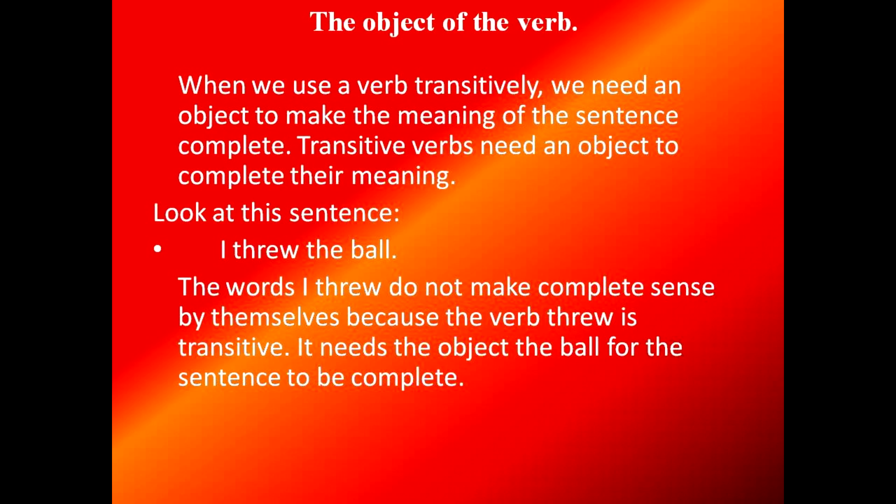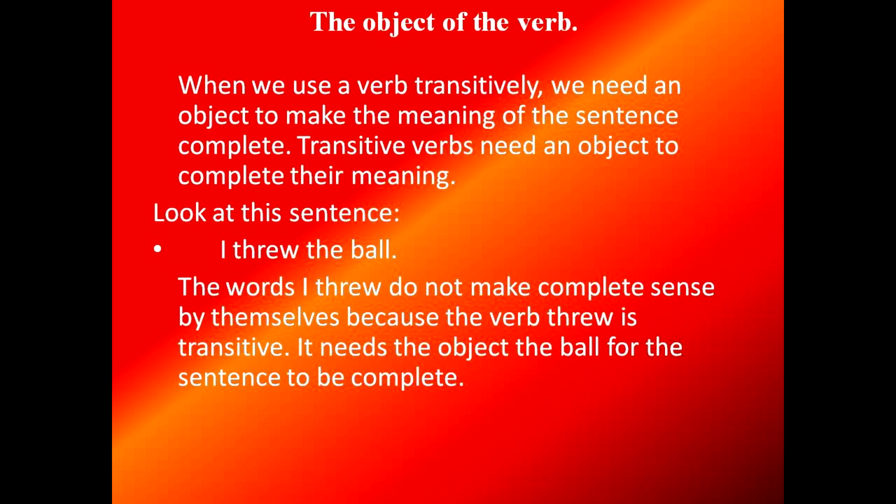When we use a verb transitively, we need an object to make the meaning of the sentence complete. Transitive verbs need an object to complete their meaning. Look at this sentence. I threw the ball. The words I threw do not make complete sense by themselves because the verb threw is transitive. It needs the object, the ball, for the sentence to be complete.